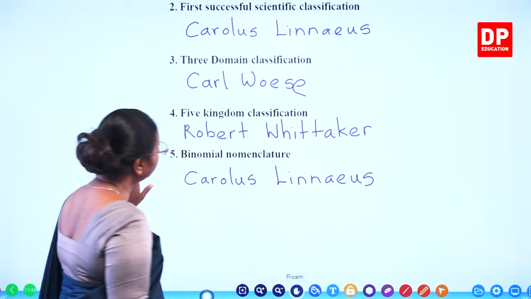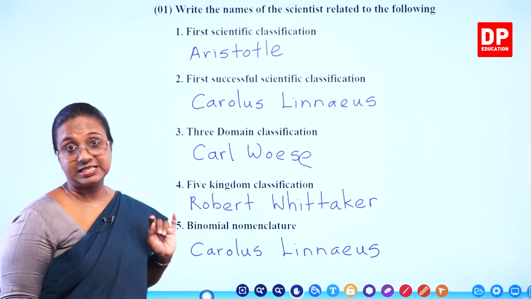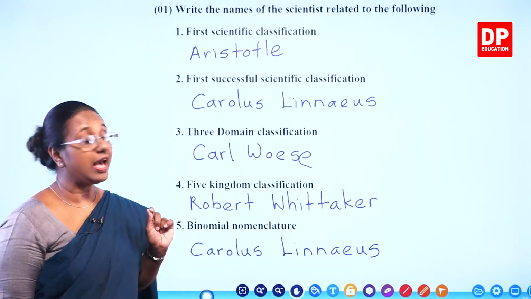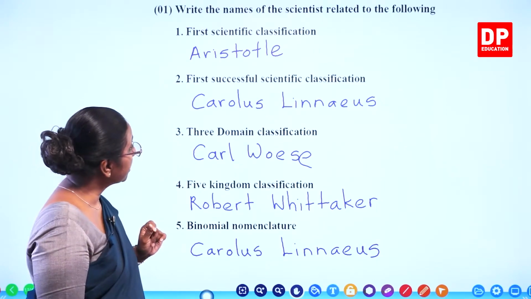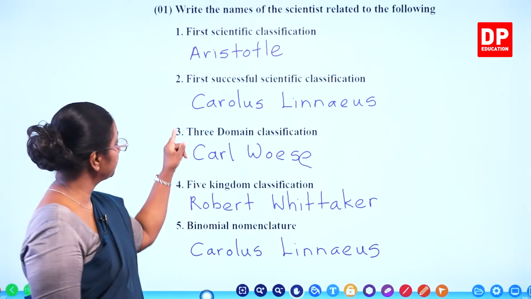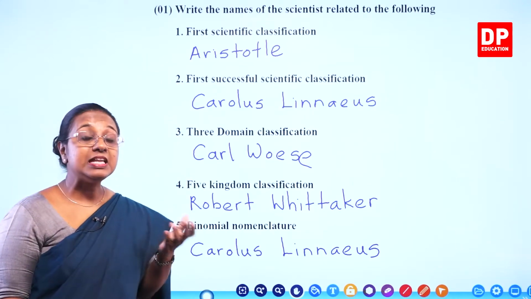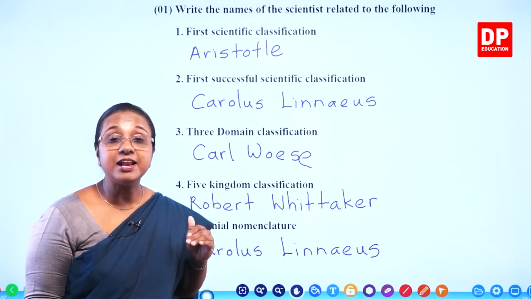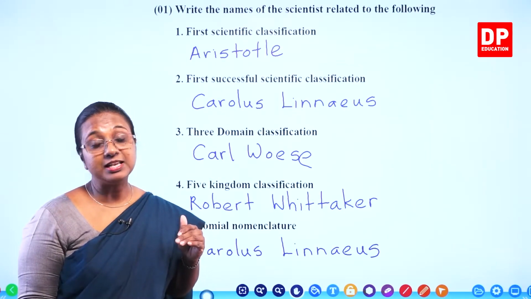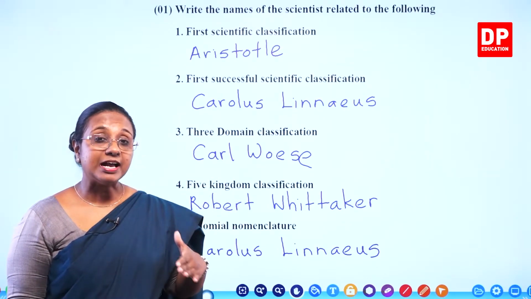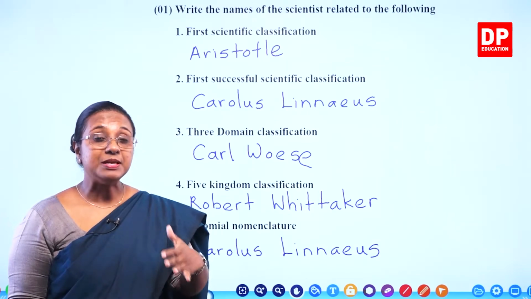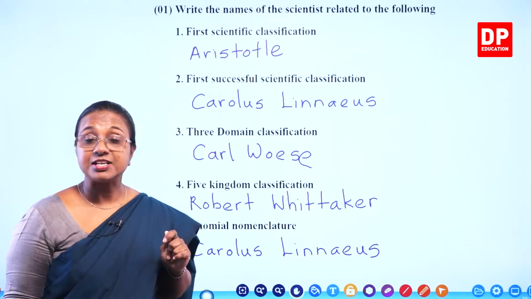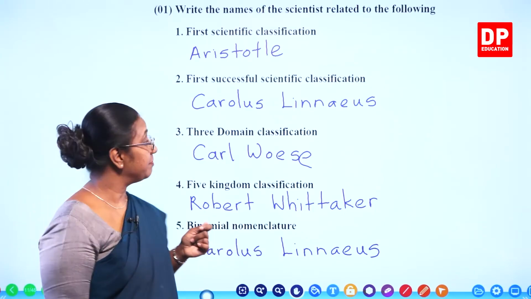So you have to remember all these scientists, students. First scientific classification was introduced by Aristotle. Then the first successful scientific classification was proposed by Carolus Linnaeus. In that, you all know he was the person who proposed the different hierarchy of taxonomical levels: domain, kingdom, phylum, class, family, order, genus, species. So those are the different taxonomical levels. We have discussed that before.